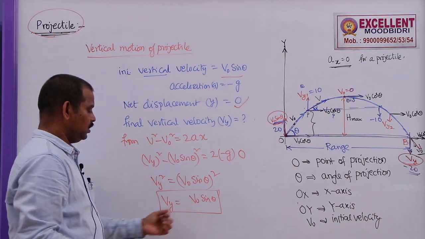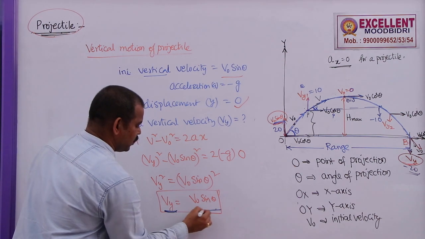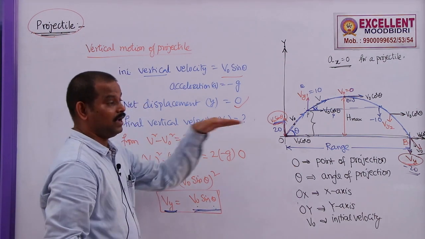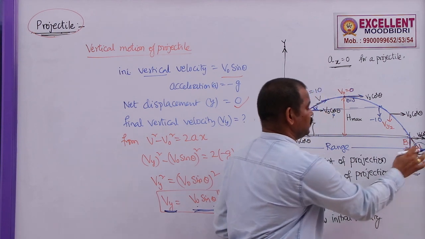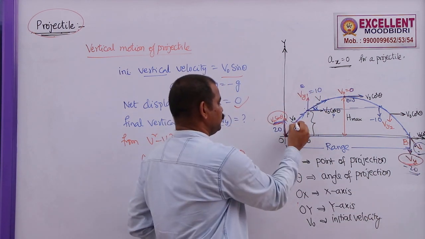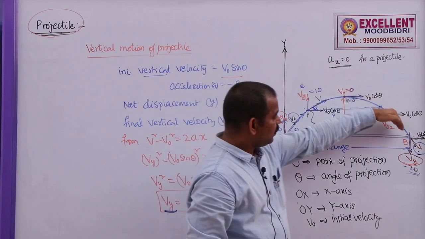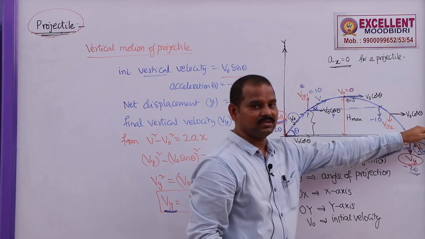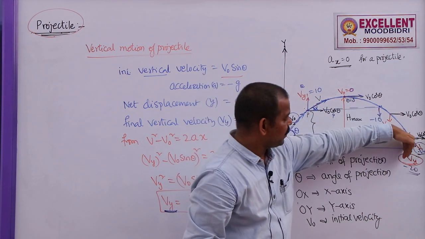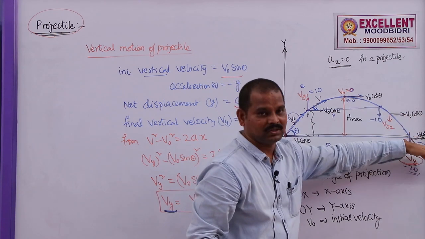So this is the final velocity with which the body is going to strike the ground in the vertical direction: v naught sin theta. But the horizontal velocity never changes. That's why the resultant velocity remains the same as the velocity with which it is thrown up. So when it is going with velocity v naught here, it will strike this one with velocity v naught only. Why? Because the horizontal velocity has not changed, the vertical velocity remains the same, only the direction has changed. That's why the direction of the final velocity will change.